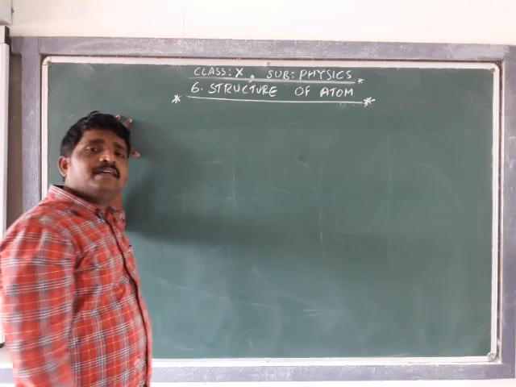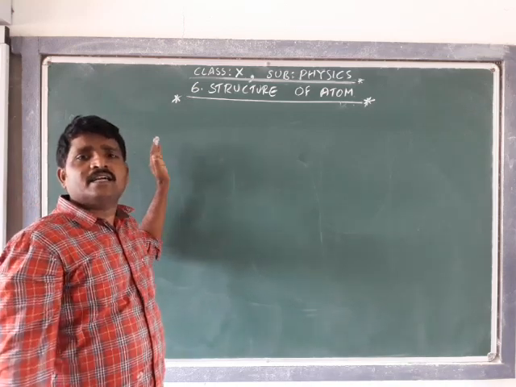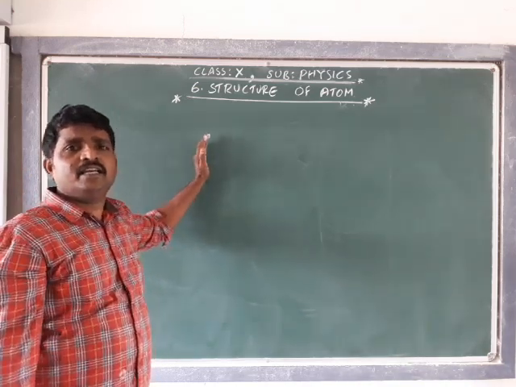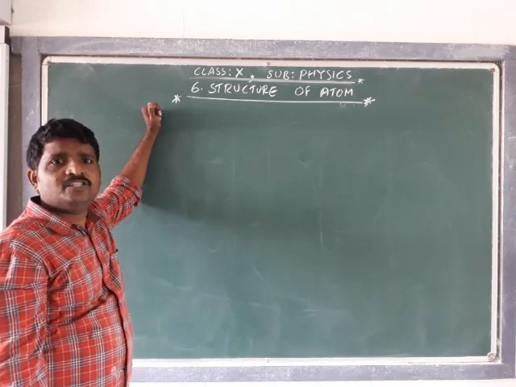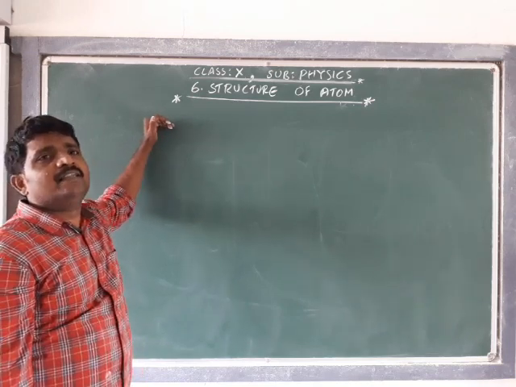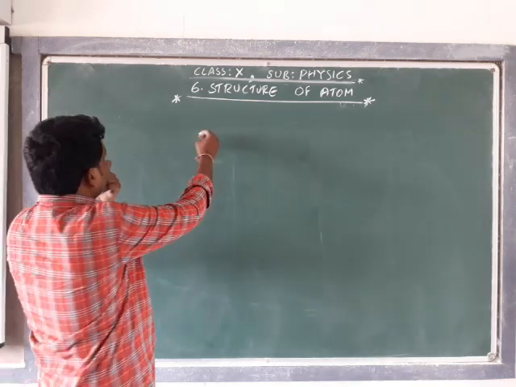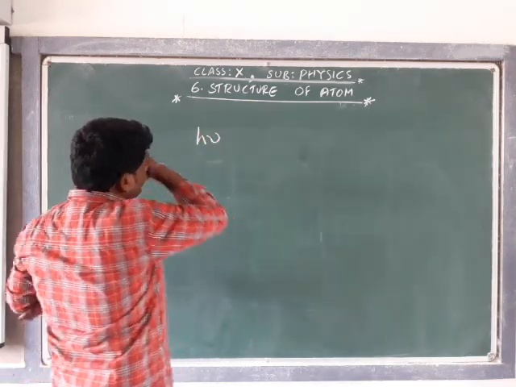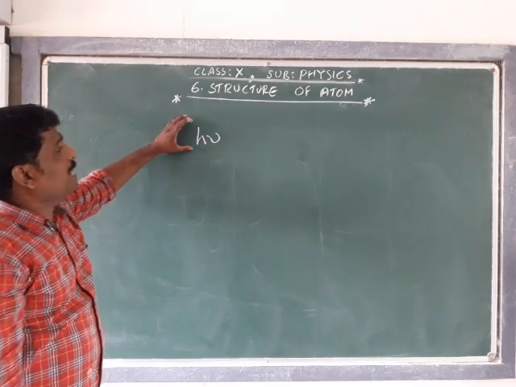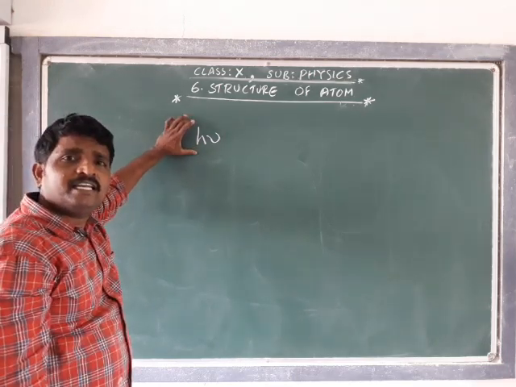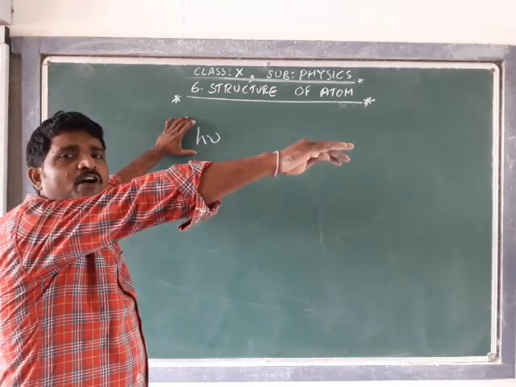And Max Planck broke this continuous energy tradition of electromagnetic energy by assuming that energy is always emitted in multiples of h nu.